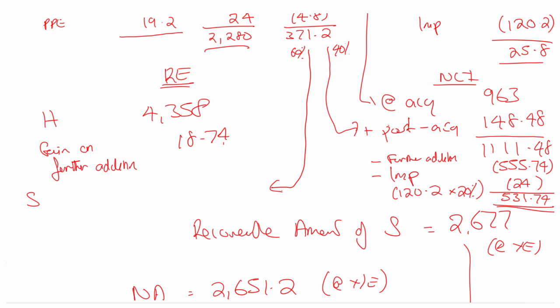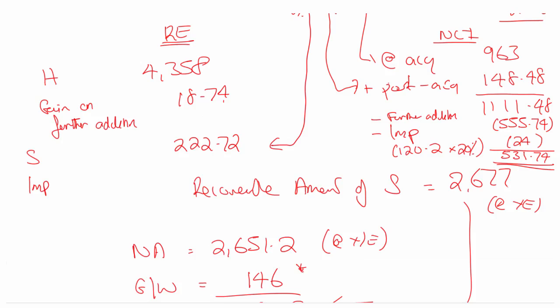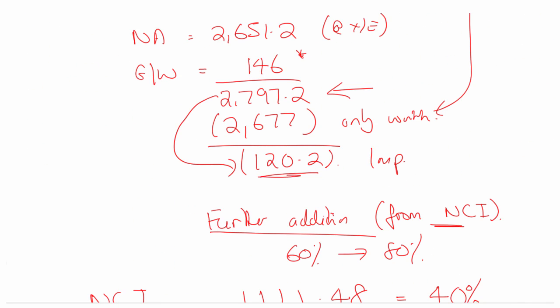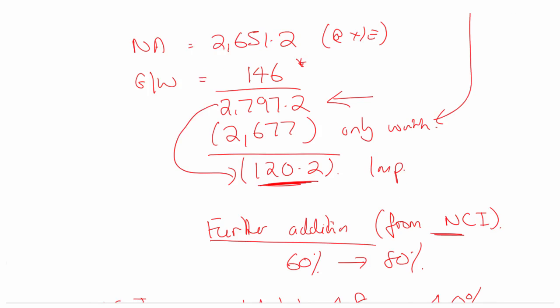So let me get to my calculator there. 60% of 371.2 is 222.72. Then finally the impairment. The impairment was of 120.2.